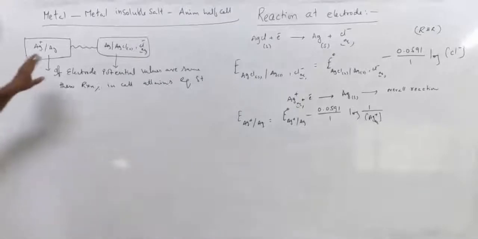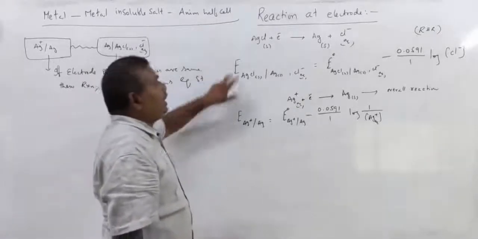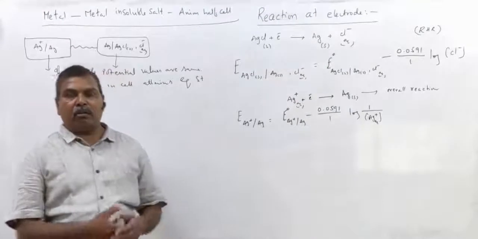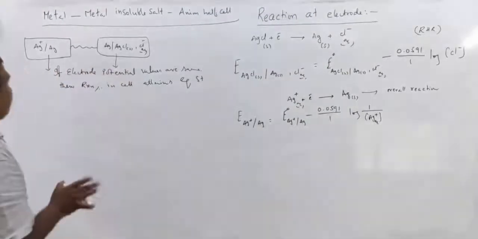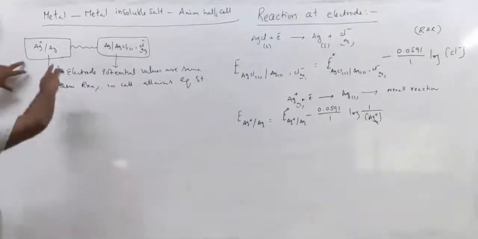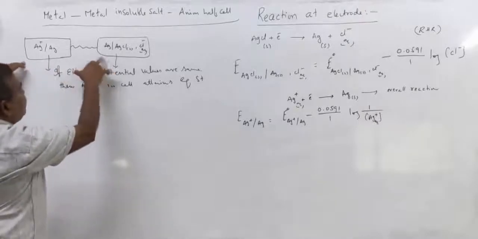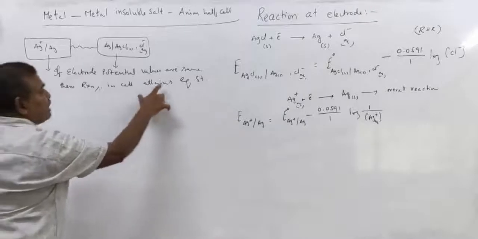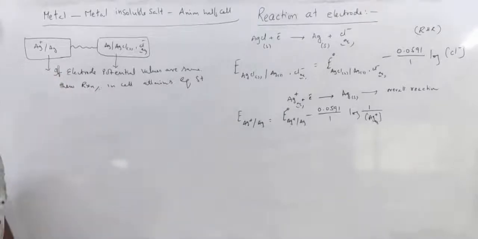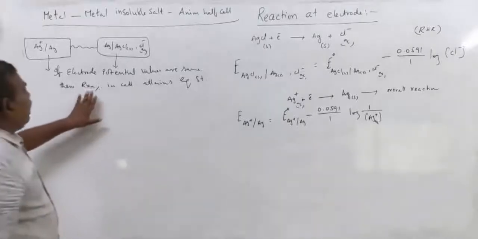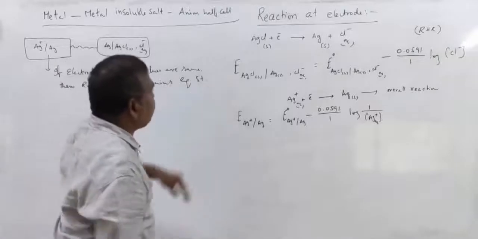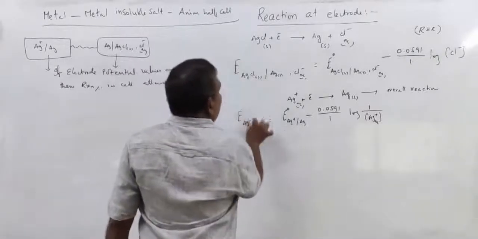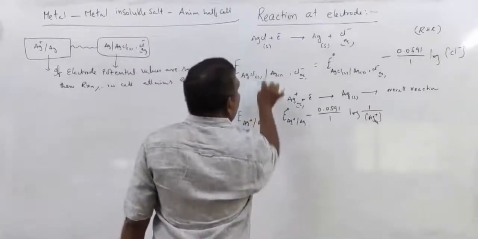Let us suppose that these two electrodes are connected together, and at one stage the electrode potentials of these two electrodes are the same. The reaction in the cell attains equilibrium state. If the reaction in the cell attains equilibrium state, then these two values are the same.